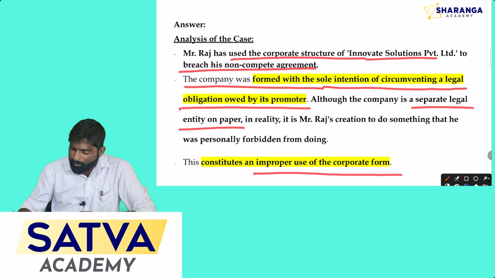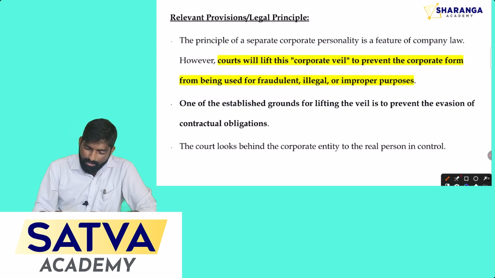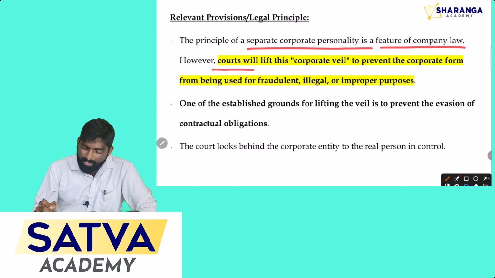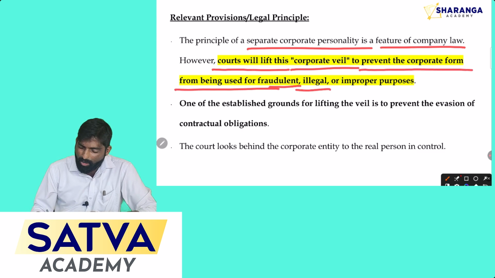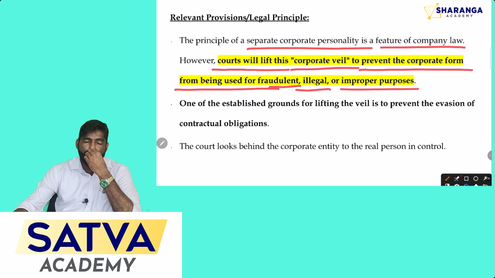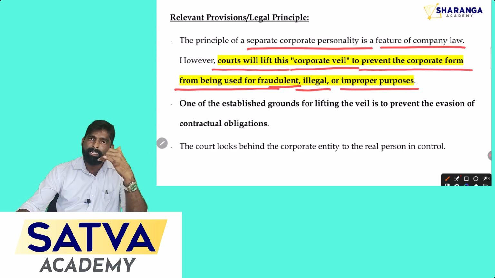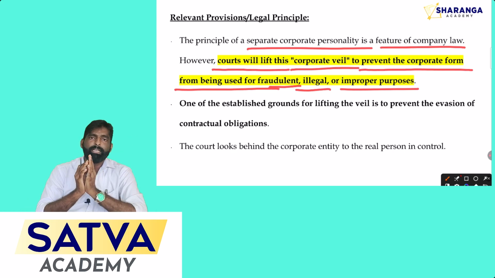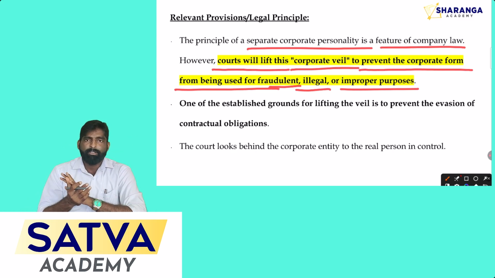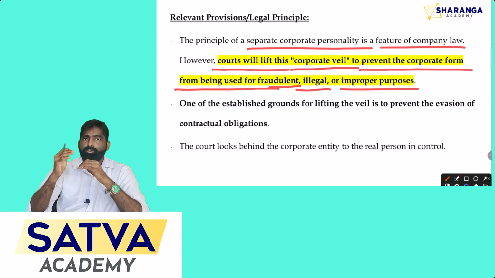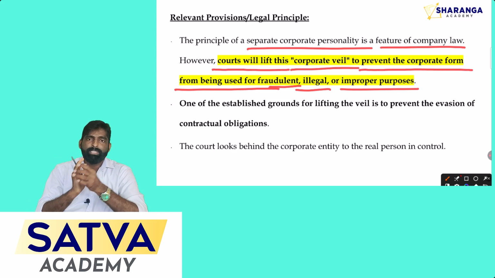So let's see the legal provision related to this question. Separate corporate personality is a feature of a company, but the court will lift the corporate veil to prevent the corporate form from being used for fraudulent, illegal or improper purposes. According to the facts given in the question, you can clearly understand that the act done by Mr. Raj is a fraudulent activity or improper conduct, to avoid the legal obligations in his legal contract.